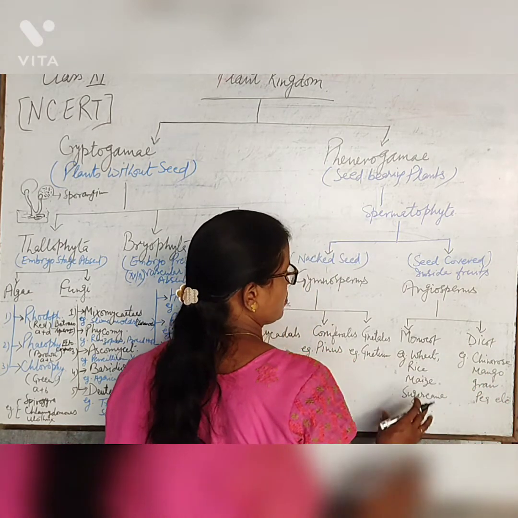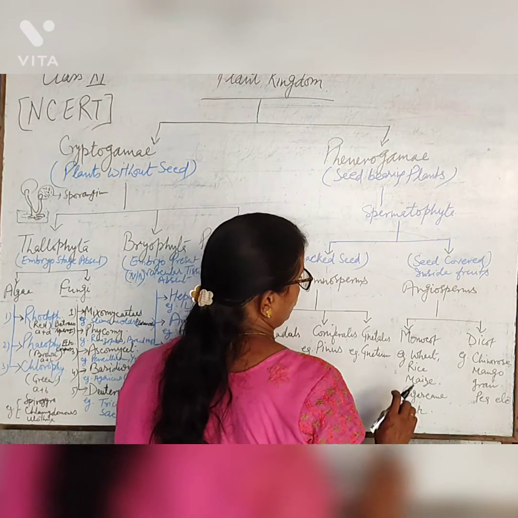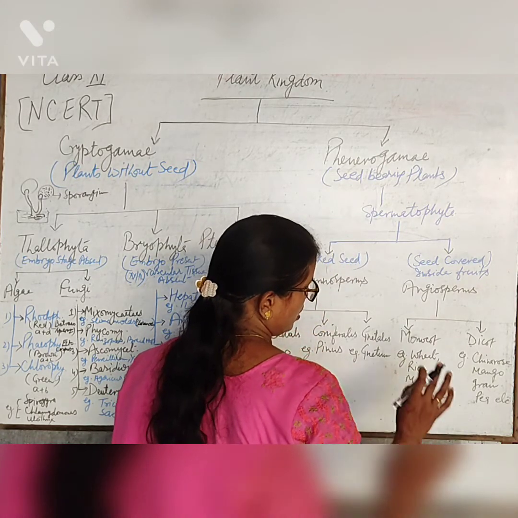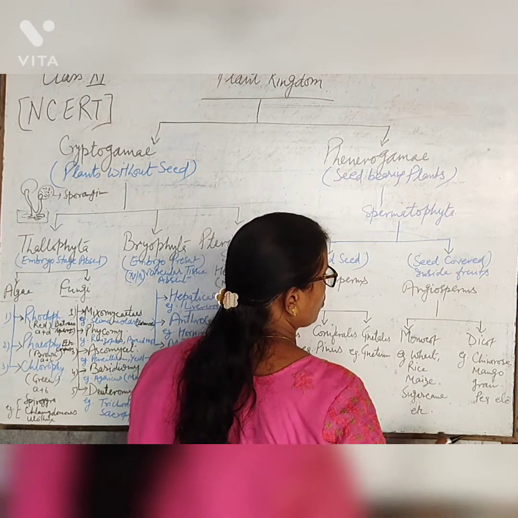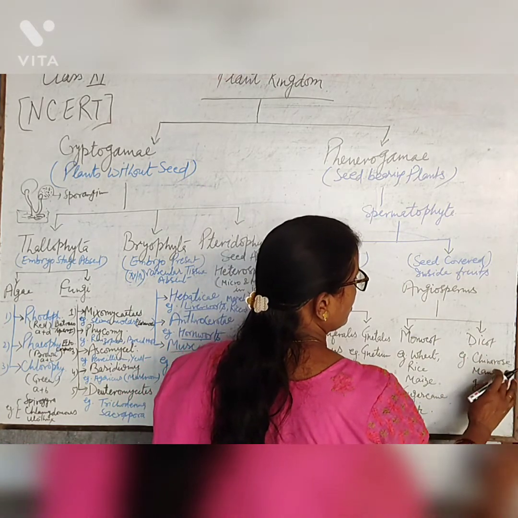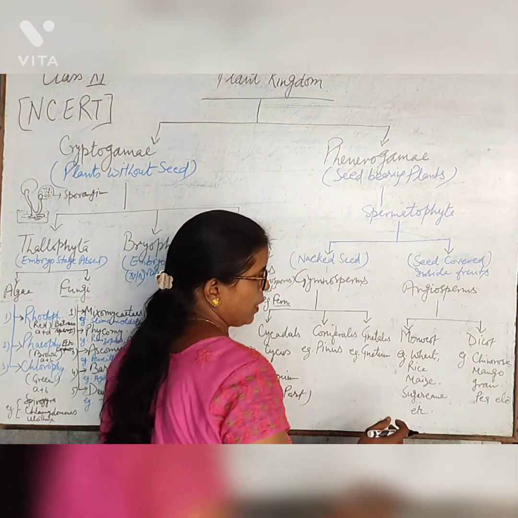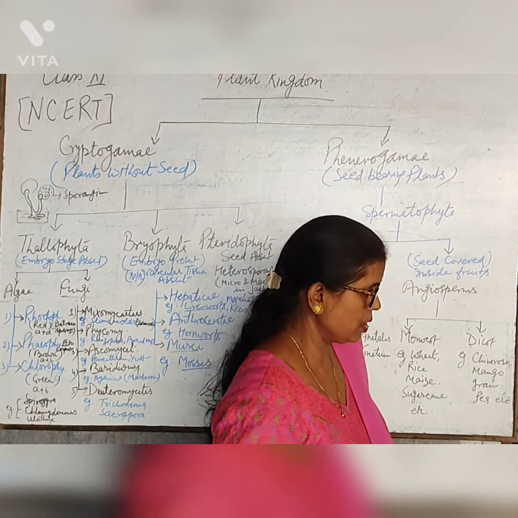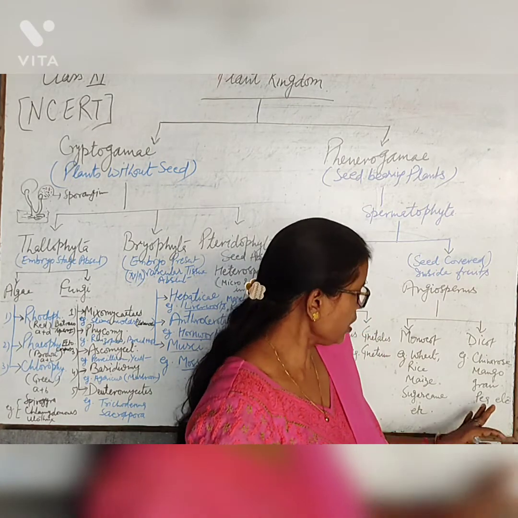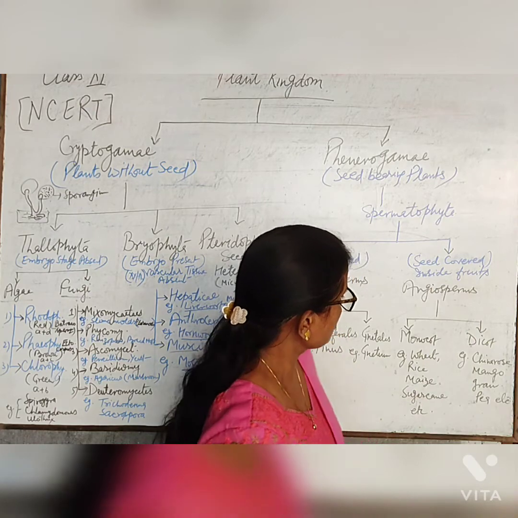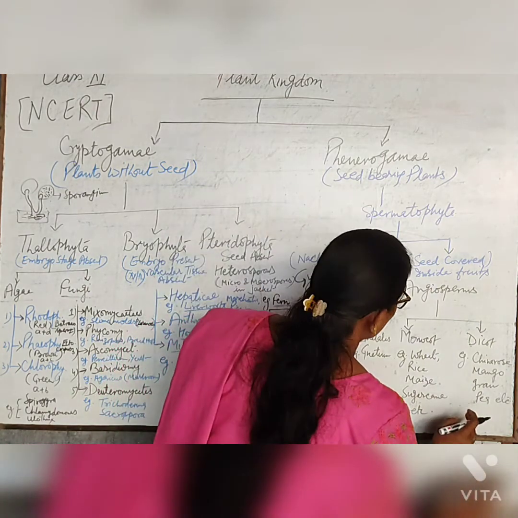Mostly some monocot plants contain tap root. Wheat, rice, maize, sugarcane, etc. are examples of monocot. A dicot plant is like China rose, which is hibiscus, or gudhal as the common name, and mango and gram seeds.